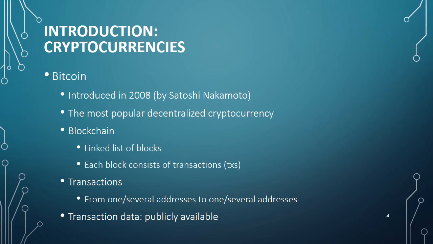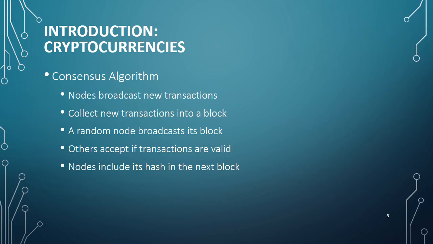It consists of a linked list of blocks called blockchain. Each block in the blockchain has many transactions, and each transaction is similar to a regular bank transaction, sending money from one or several addresses to others. And one of the important features of Bitcoin and most cryptocurrencies is that its blockchain and transaction data are publicly available. As we mentioned earlier, there is no central authority present to validate and verify the transactions, yet every transaction in the blockchain is considered to be completely secured and verified.